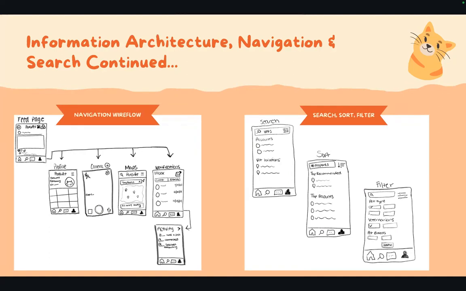For the search, we have a search feature where the user can search for accounts or certain vet locations. For the sort, they can use our sort for the search option, and they can sort it to see top recommended accounts, top recommended locations like dog parks. And for the filter, they can filter through our feed and show only certain pet types, pet breeds, or veterinarians.